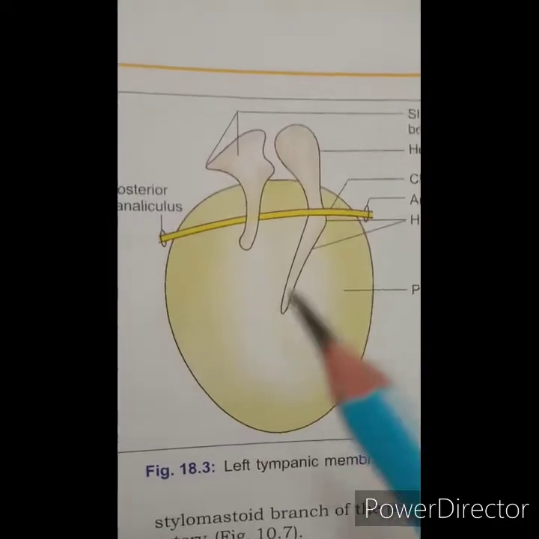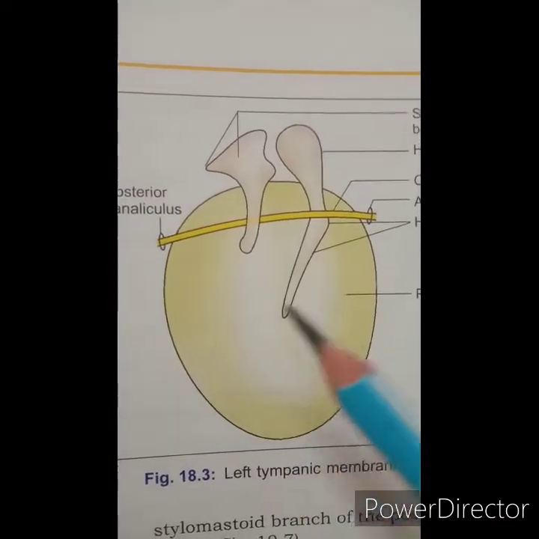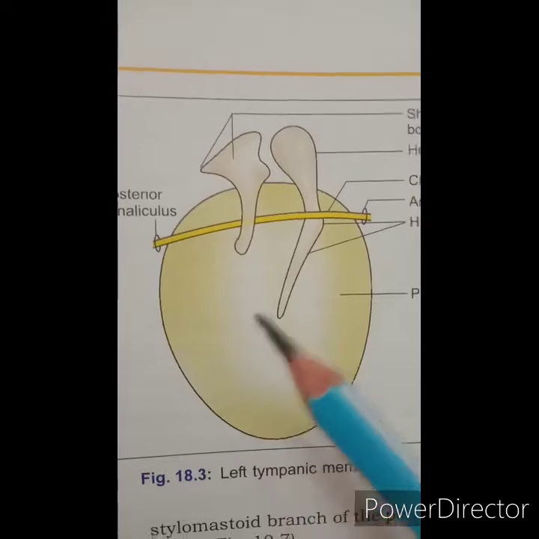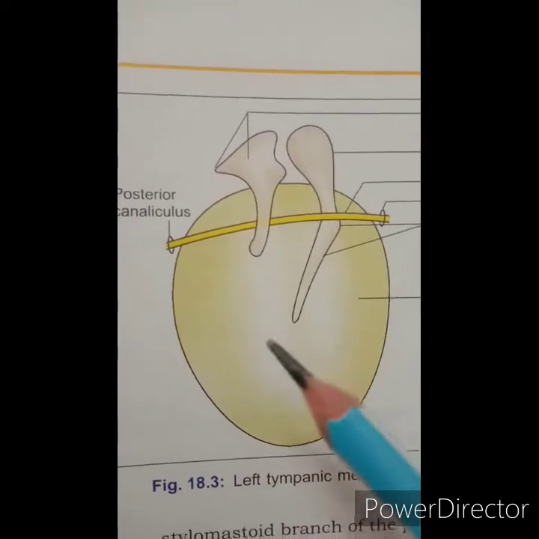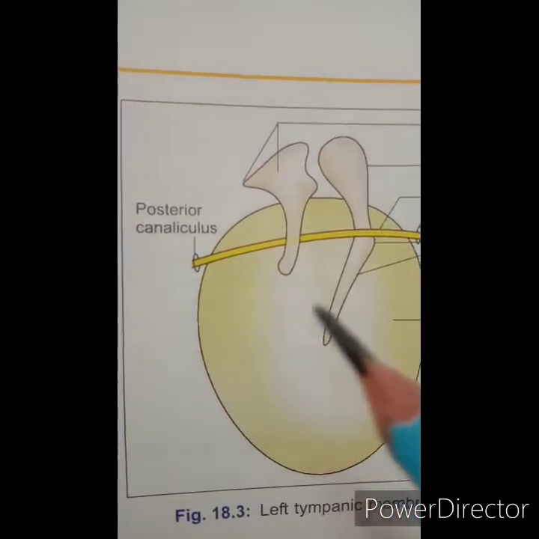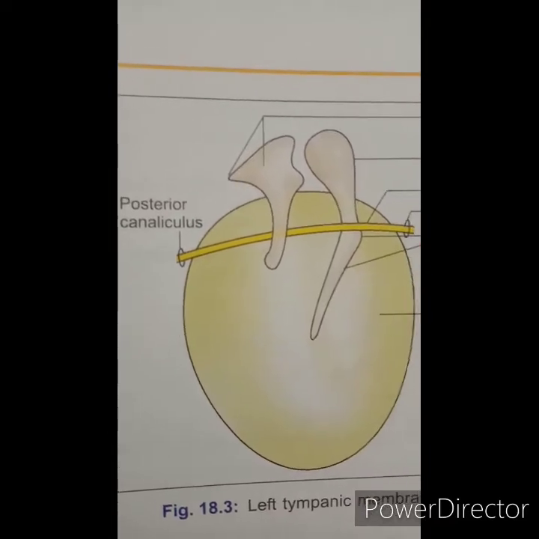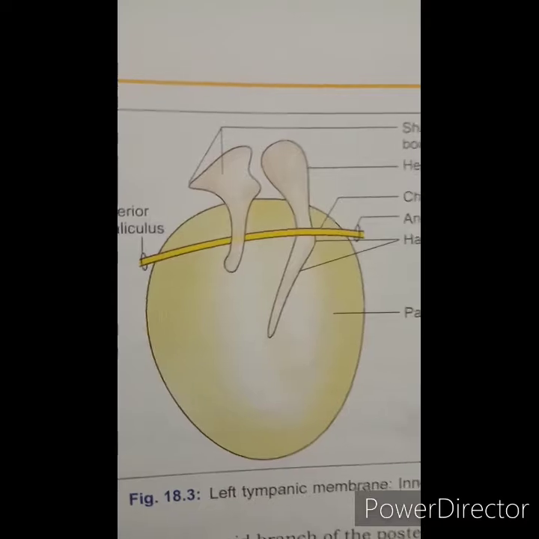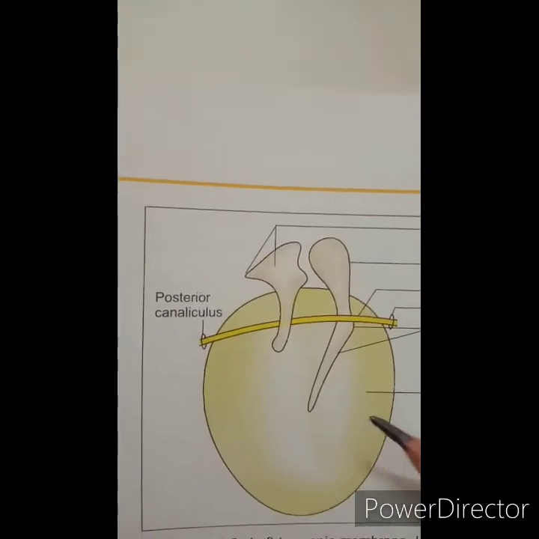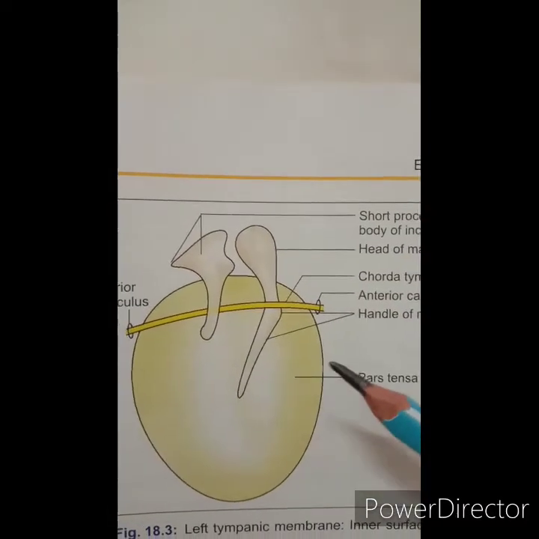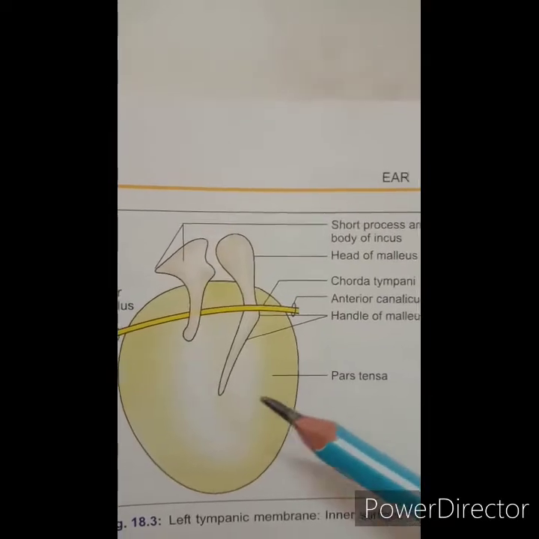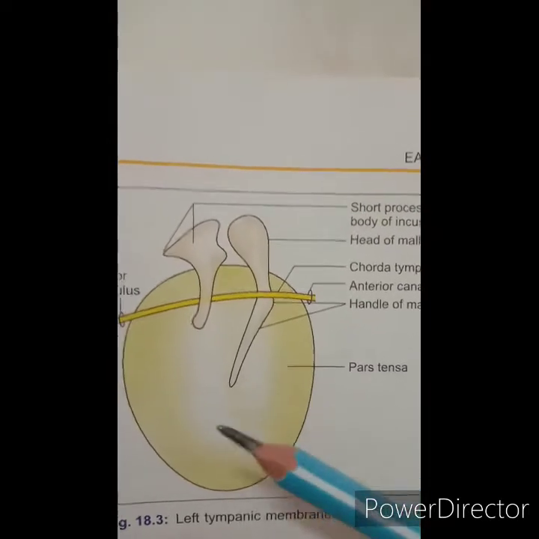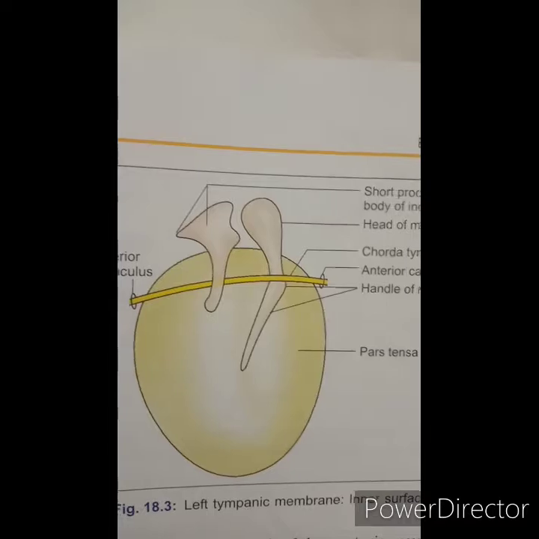Blood supply of the tympanic membrane: the outer surface is supplied by the deep auricular branch of the maxillary artery, and the inner surface is supplied by the anterior tympanic branch of the maxillary artery. Then the lymphatic drainage: the lymphatics pass to the preauricular and the retropharyngeal lymph nodes.